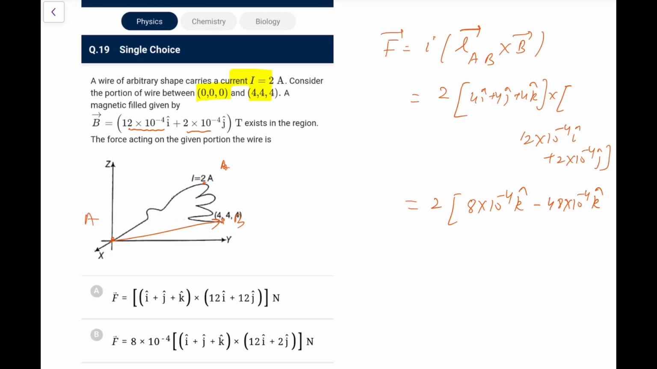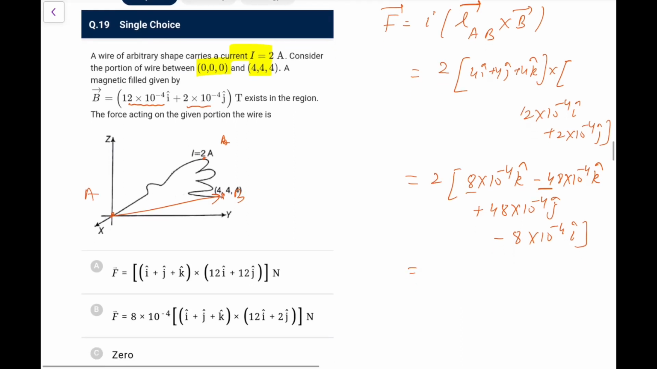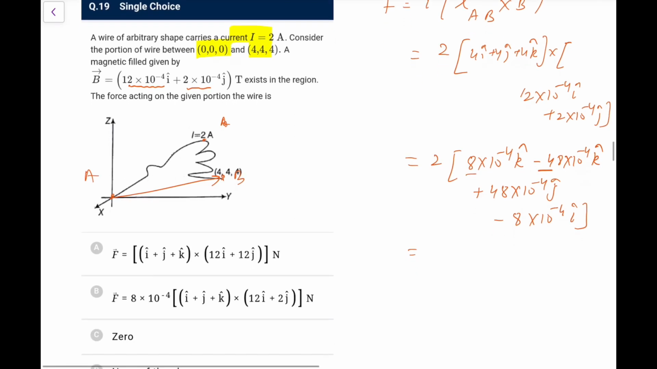Now k cross i would be j cap, so that would be 48 × 10^-4. K cross i is j cap, and then k cross j is minus i cap, so minus 8 × 10^-4 i cap. So for the k, 48 and 8 minus 40, that would be minus 80. Minus 80 × 10^-4 k cap, plus 48 × 10^-4 j cap, plus 8 × 10^-4 i cap.